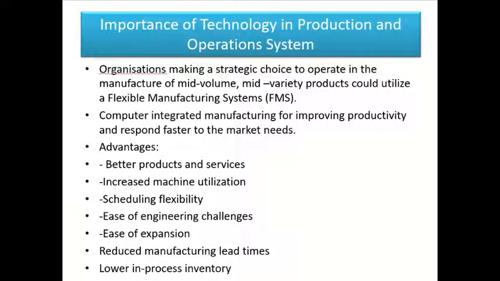So it is clear that by using technology options for manufacturing processes, organizations can react faster to customer needs, and they can also manage a wide portfolio of product offerings. At the same time, when they are offering a wide variety of products, they are also able to maintain high levels of productivity.